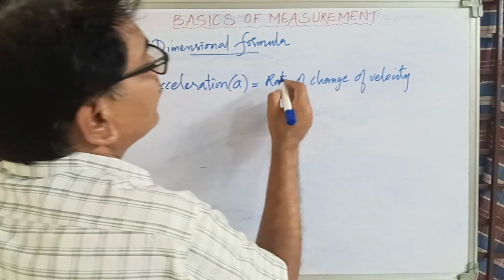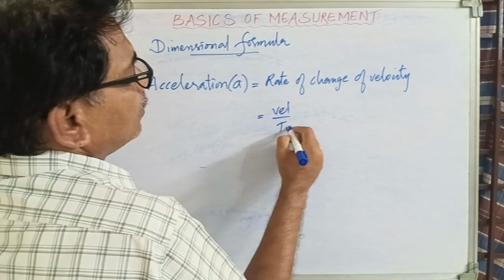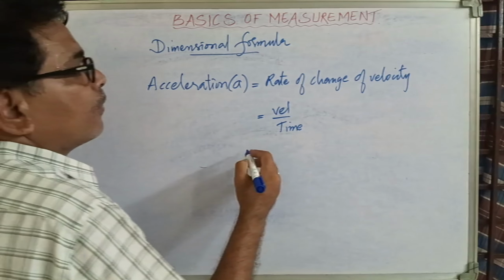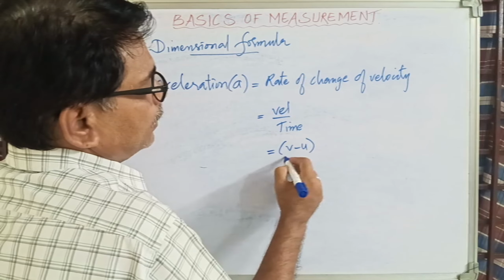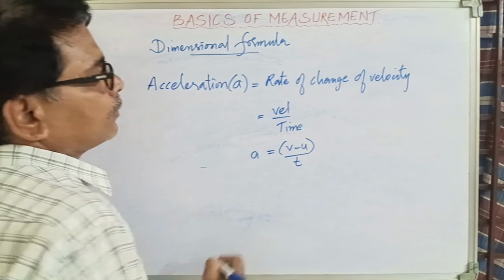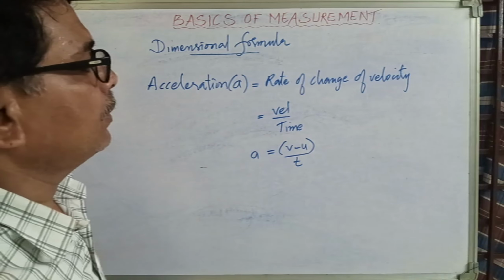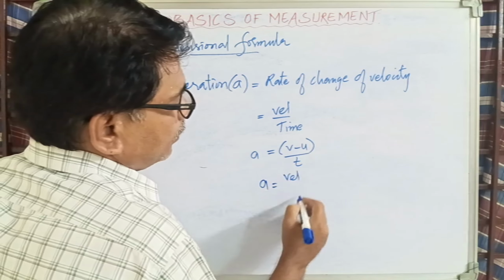What do you mean by rate? Time. So you mean to say it is velocity by time. That's all. Velocity by time. Right? You know velocities are of two types. So it is v minus u by t. This is the formula of acceleration. A is equal to v minus u by t. Still nothing but what? Accelerate. These two come under only one category.